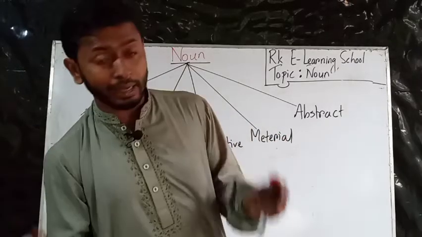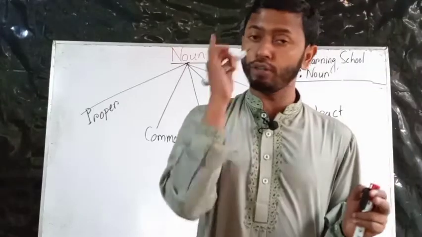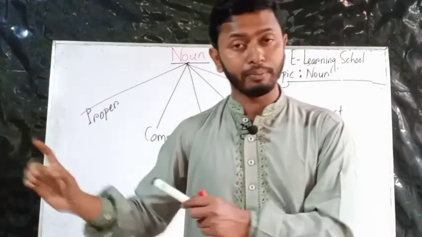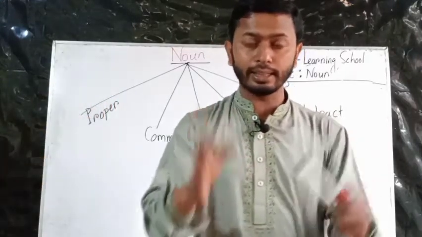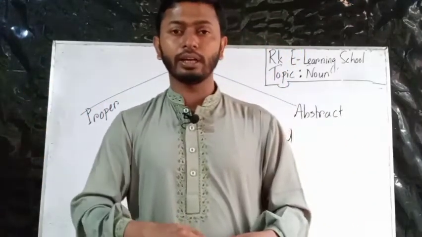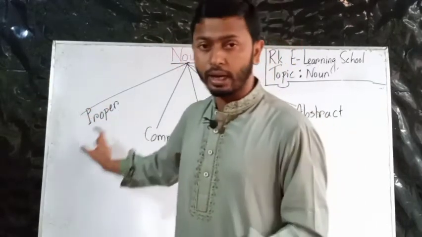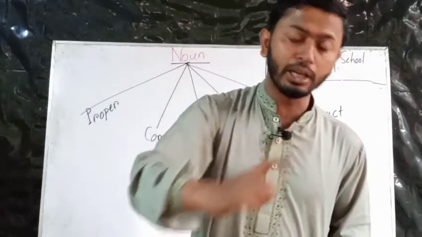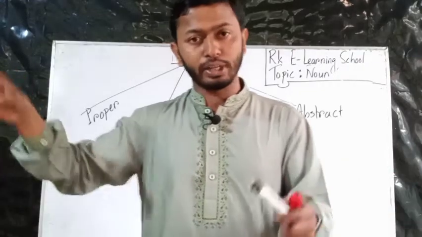Proper noun means a particular name. That means it should be only for one. Every person has a particular name. My name is Zakir, his name is Rakib, and just like this, every man. The president of America is Trump. That means Trump is a proper noun. Every place has a different name. This is Bangladesh, and it has a particular name.